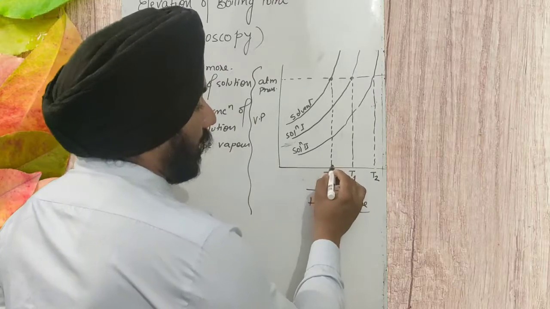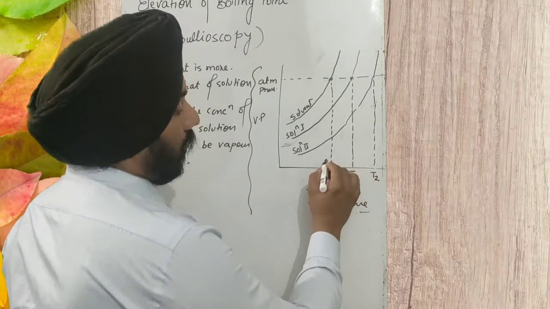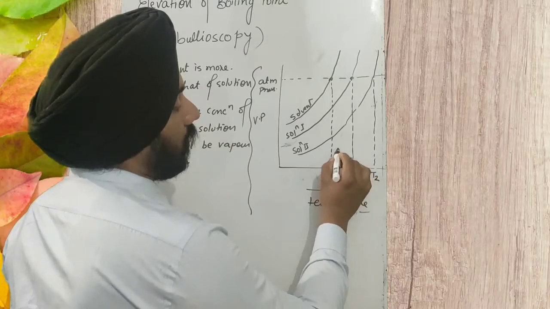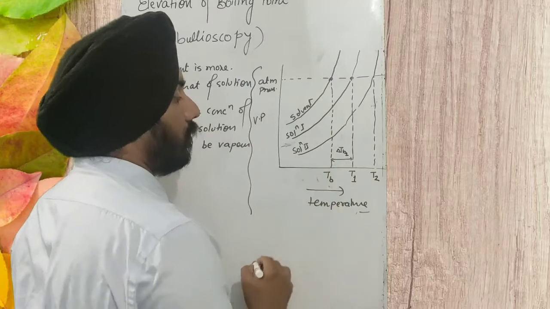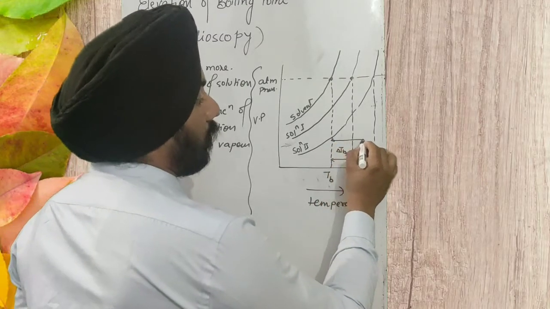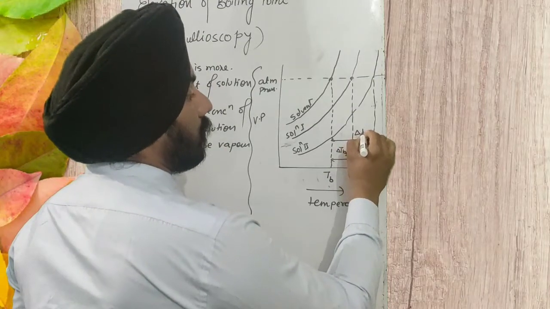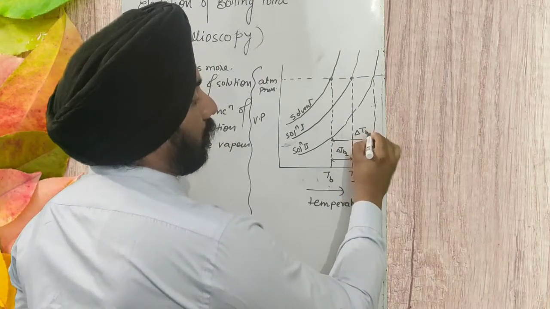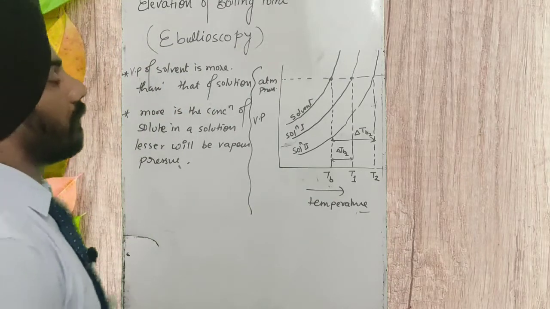The difference between the boiling points of solution 1 and the solvent is the elevation of boiling point in the first solution, and the difference between the solvent and solution 2 is the elevation of boiling point for solution number 2.